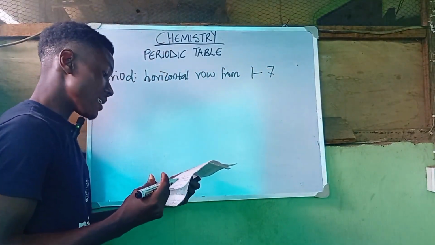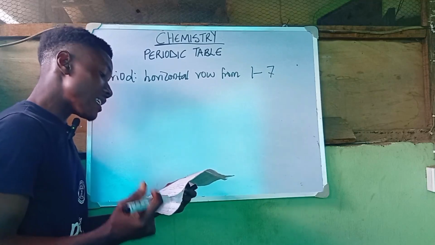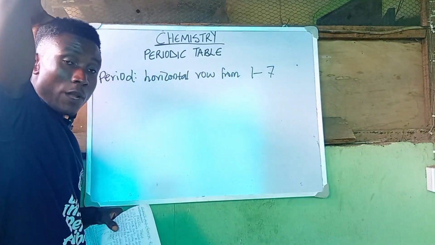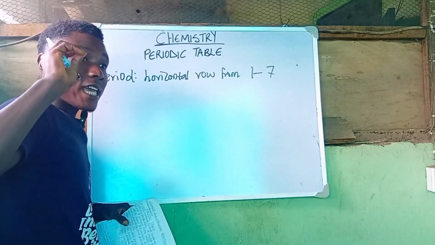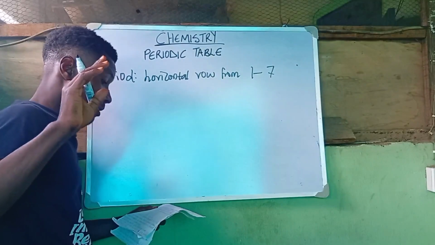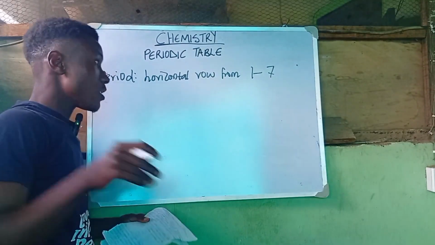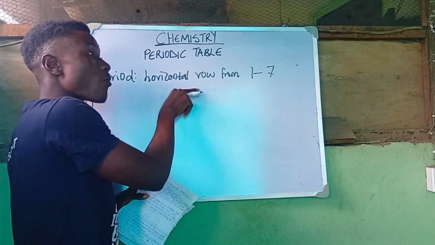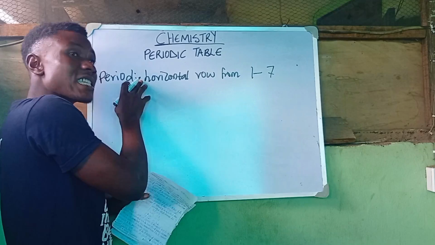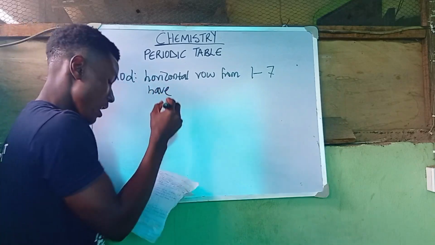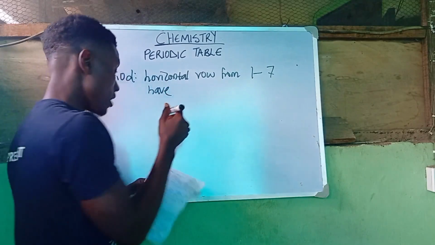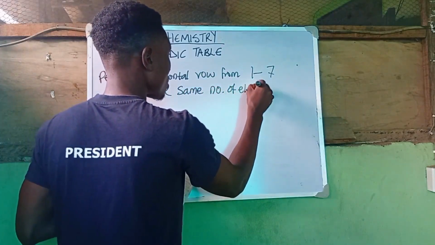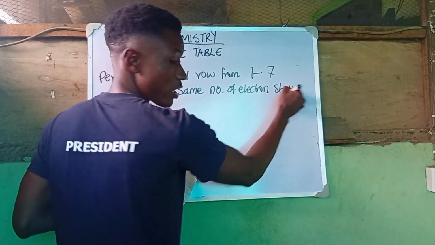And elements in the same period have the same number of electron shells. Remember I talked about electron shells when I was talking about electronic configuration, the K, L, M, N shells, right? The same thing applies here when you're talking about the period: the horizontal row from 1 to 7, and all the elements in the same period have the same number of electron shells.